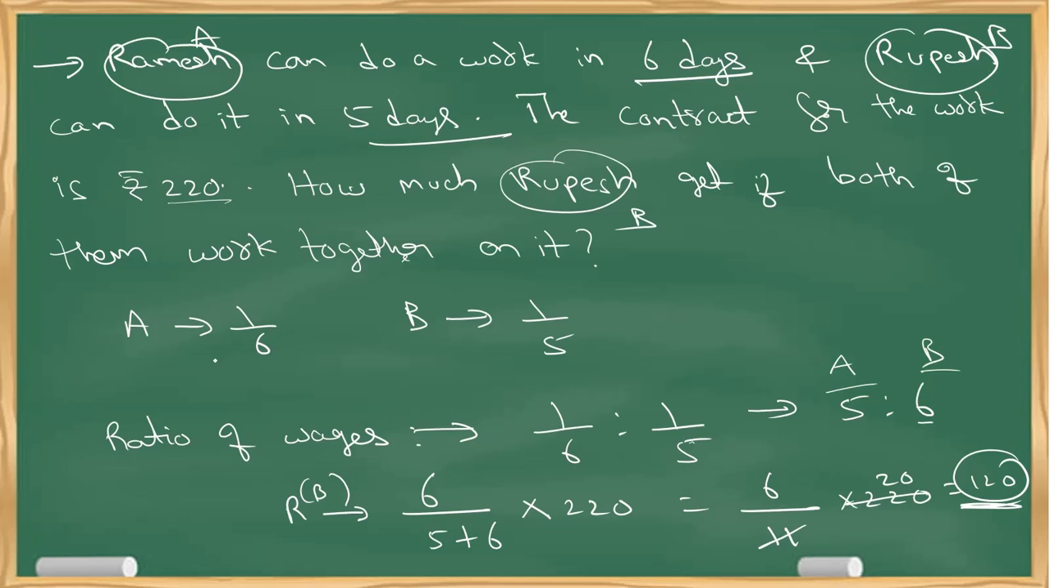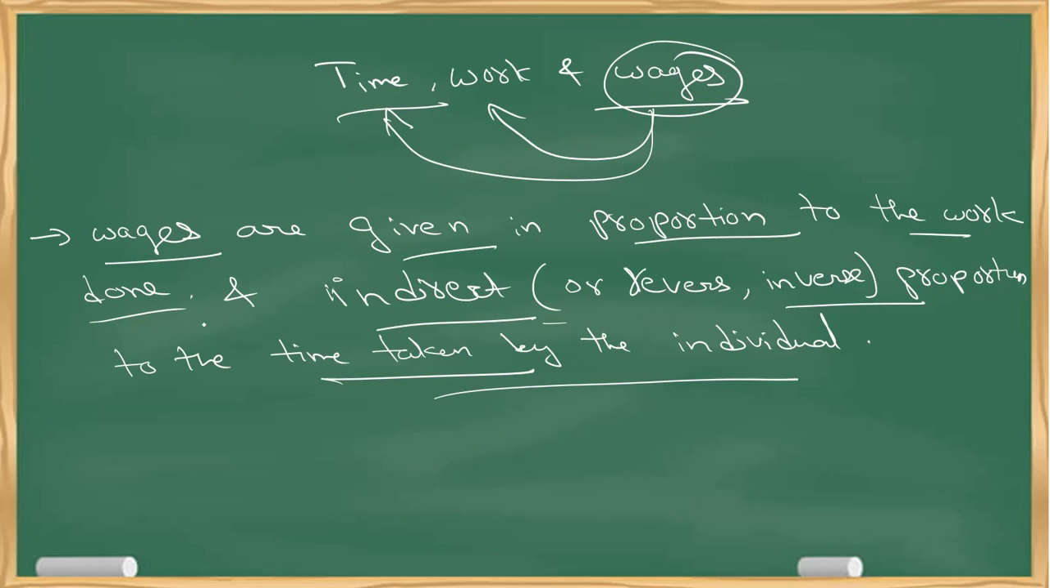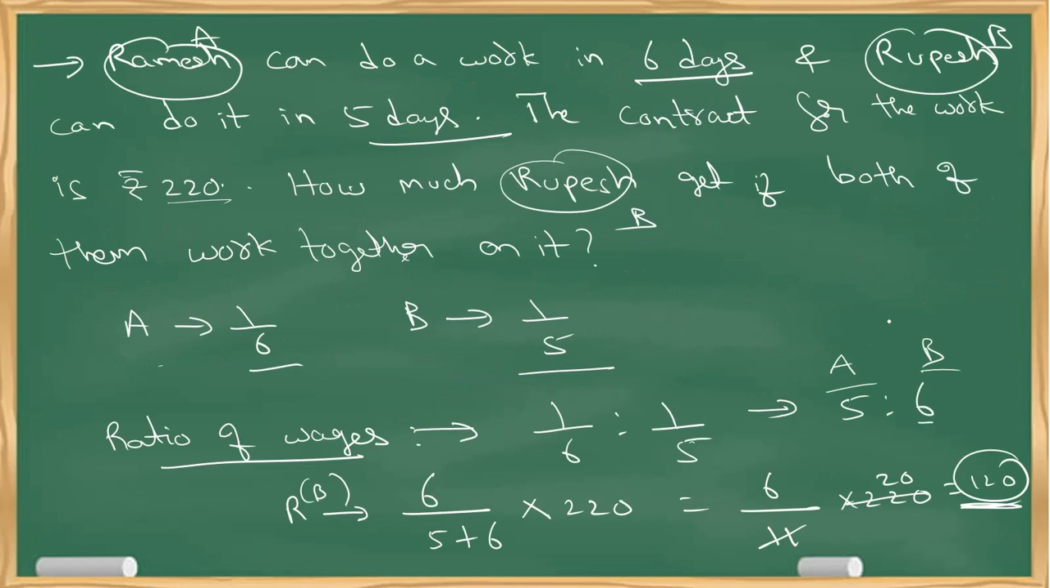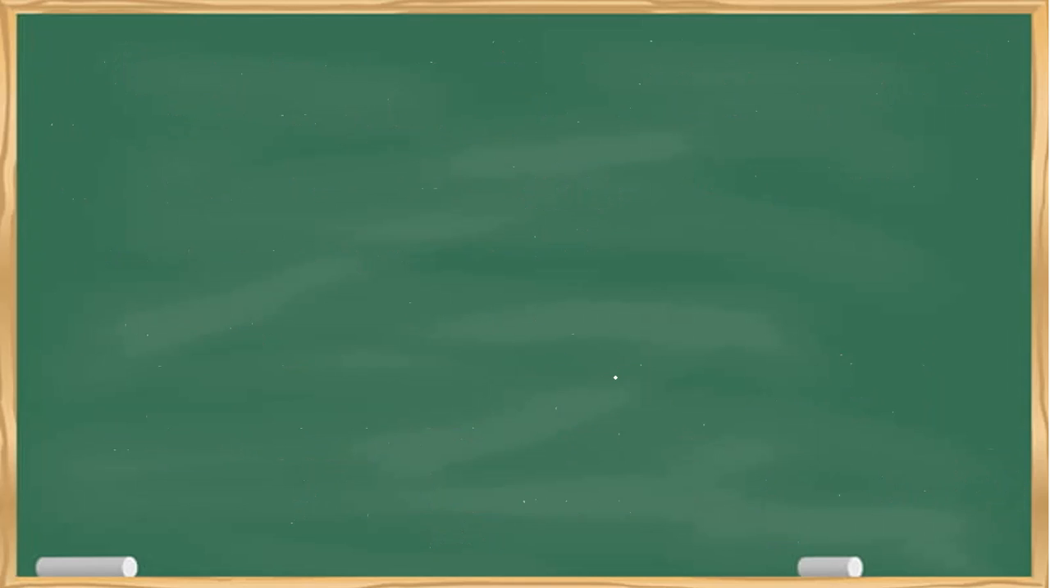Hope everybody is clear with it. So there is nothing new here. The only thing is you have to take the 1 day efficiency and take it as a ratio. So the efficiency ratio is the ratio of wages. That's the actual definition from the previous slide that I mentioned. Okay. So wages are given in proportion to the work done and in inverse proportion to the time taken by the individual. That is efficiency. Simple. So let us see one more example to get more clarity.